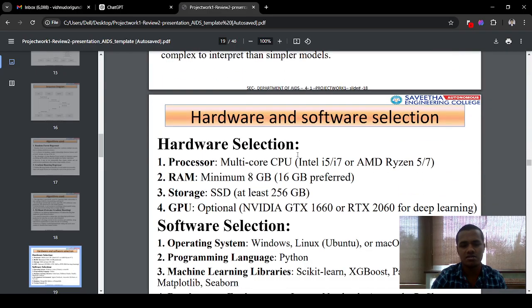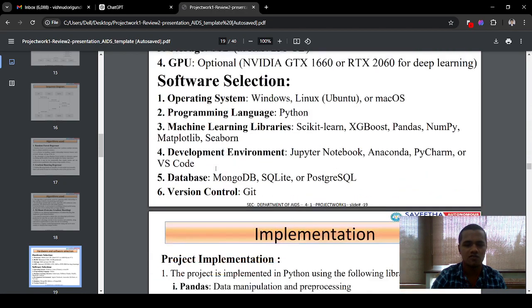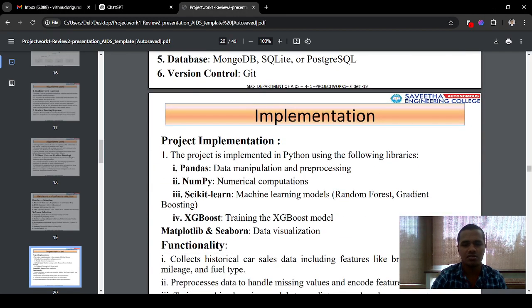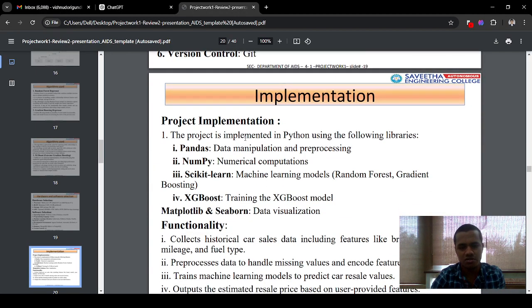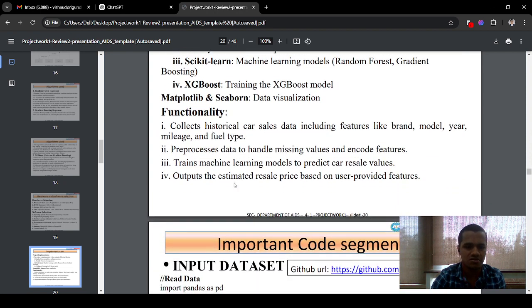And this is the hardware selection and the software selection for my project: processor, RAM, storage, and GPU. And then this is the software selection. And then this is the project implementation. The packages I used are Pandas, NumPy, Scikit-learn, XGBoost, Matplotlib, and Seaborn for visualizations.